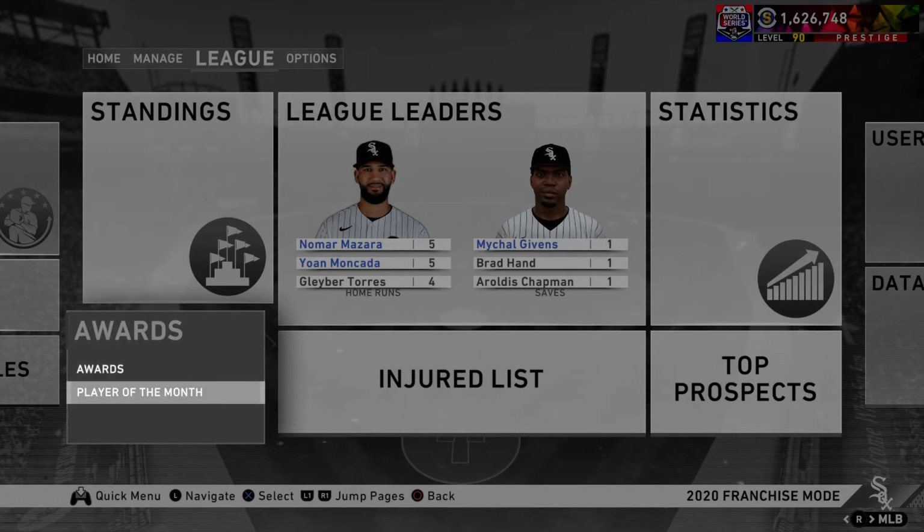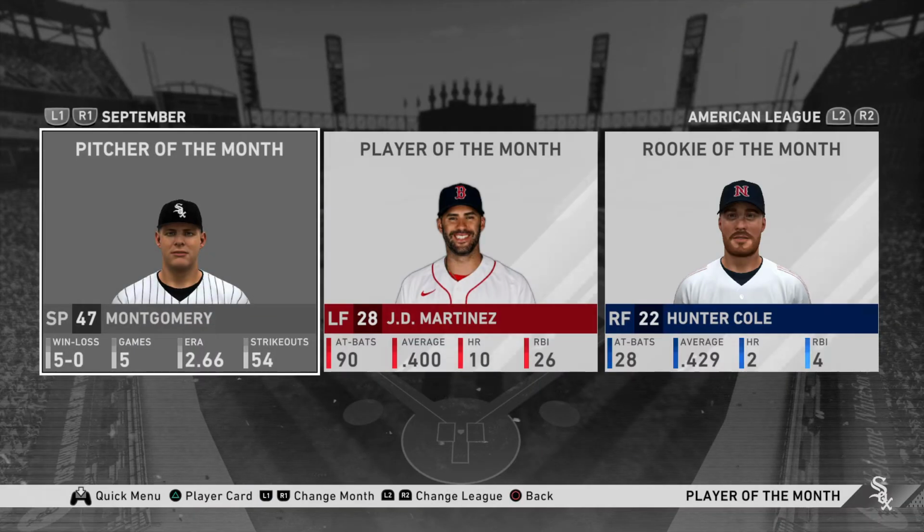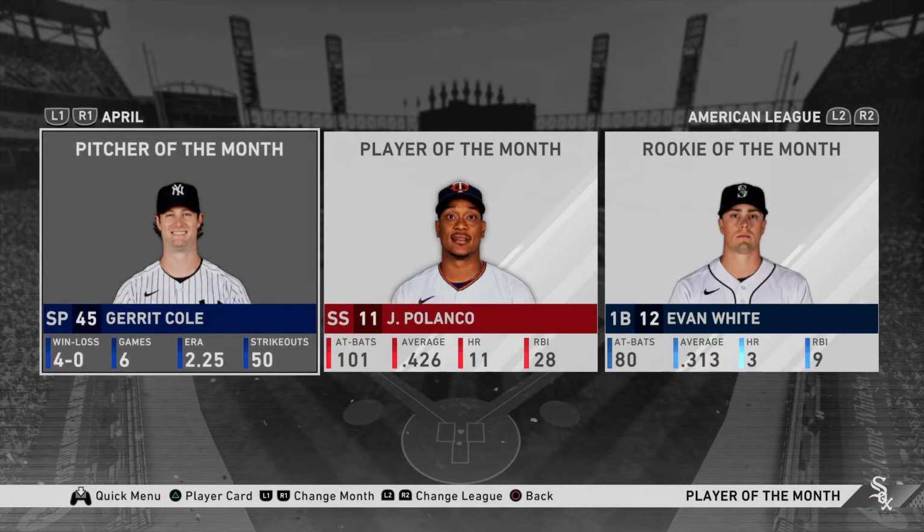So we're going to start with Player of the Month. I think it's by NL and AL. And then there's Player of the Month, Pitcher of the Month, and Rookie of the Month for each month. So let's see who we had there. I bet we got Luis Robert there a couple of times. We'll start in April. I know we already got a sneak peek there. But nobody in April. It was Garrett Cole, Polanco, Evan White.